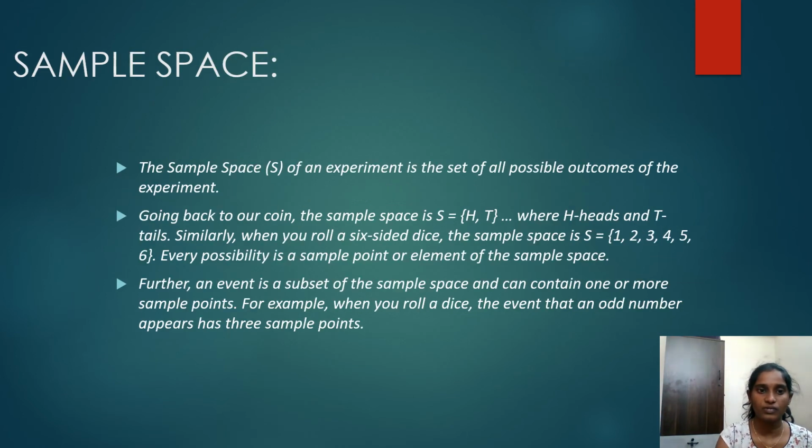Sample space. The sample space of an experiment is the set of all possible outcomes of the experiment. Going back to our coin, the sample space S equals {H, T}, where H is heads and T is tails. Similarly, when you roll a six-sided dice, the sample space is S equals {1, 2, 3, 4, 5, 6}. Every possibility is a sample point or element of the sample space. Further, an event is a subset of the sample space and can contain one or more sample points.